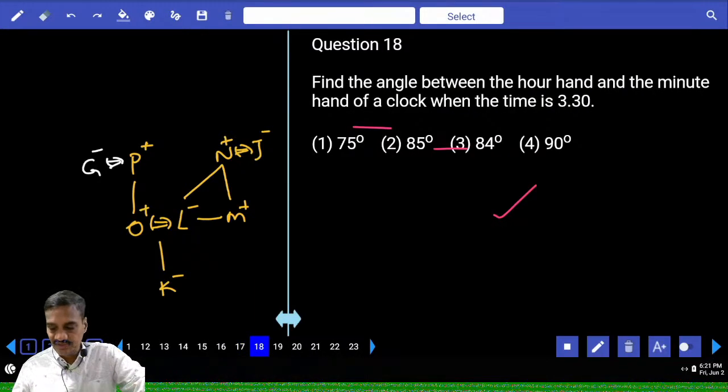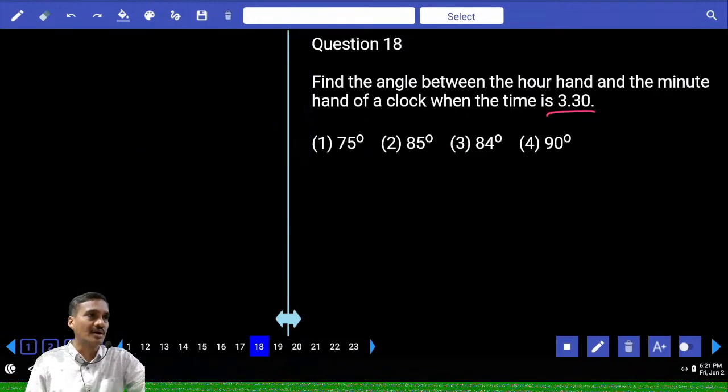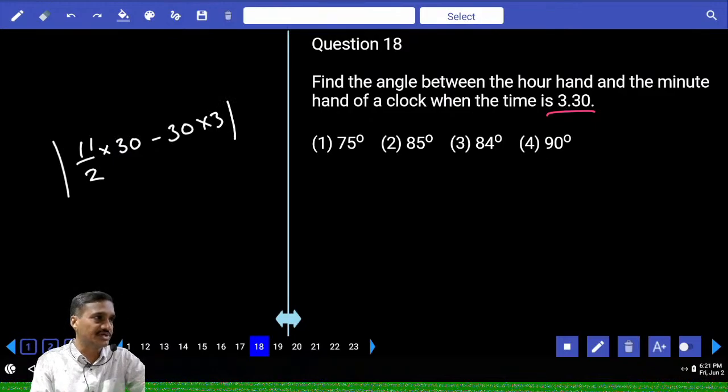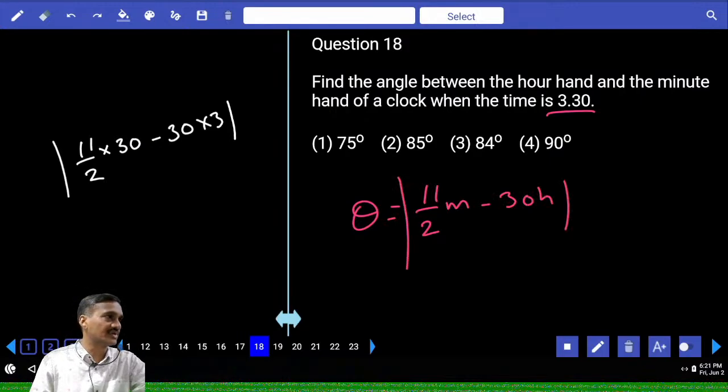Then next one, 18. The angle between the two hands of a clock at 3:30. What is the formula here? Theta equals 11 by 2 m minus 30h. Theta is nothing but the angle. M stands for minutes, h is for hours. Minutes is 30, and hours is 3, so 30 into 3, under modulus.